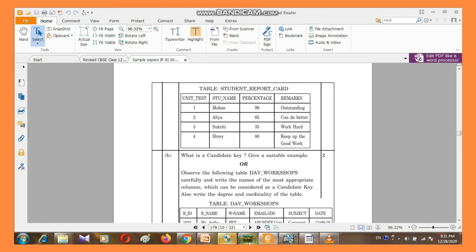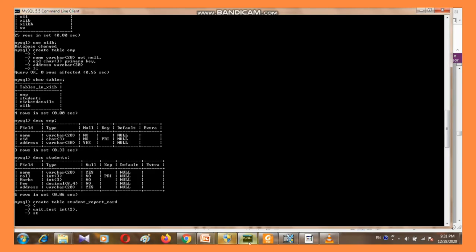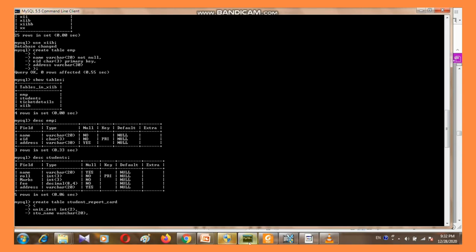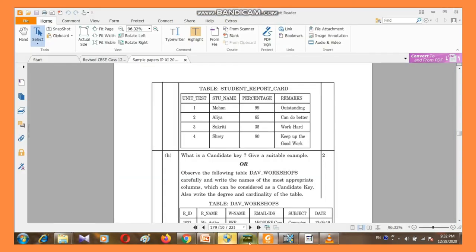Moving to the next column, stu_name, where we should use varchar. Size is 20. Moving to the next column. The next column is percentage, and percentage is showing integer data.